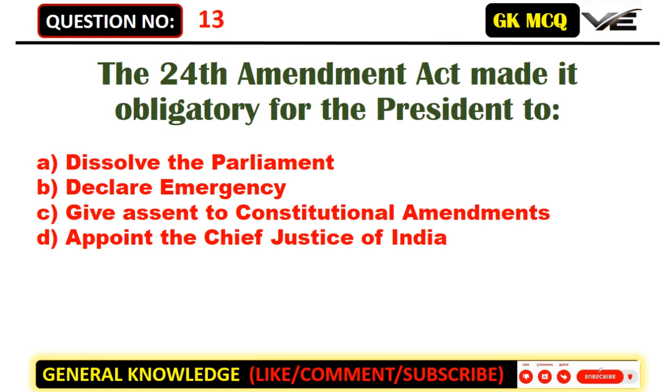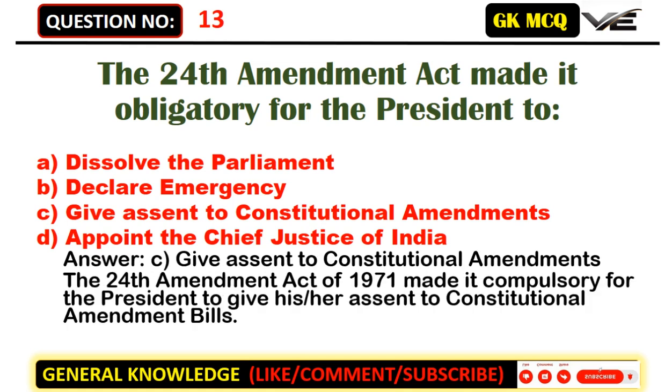The 24th Amendment Act made it obligatory for the President to A. Dissolve the Parliament. B. Declare emergency. C. Give assent to constitutional amendments. D. Appoint the Chief Justice of India. Answer: C. Give assent to constitutional amendments. The 24th Amendment Act of 1971 made it compulsory for the President to give her assent to constitutional amendment bills.